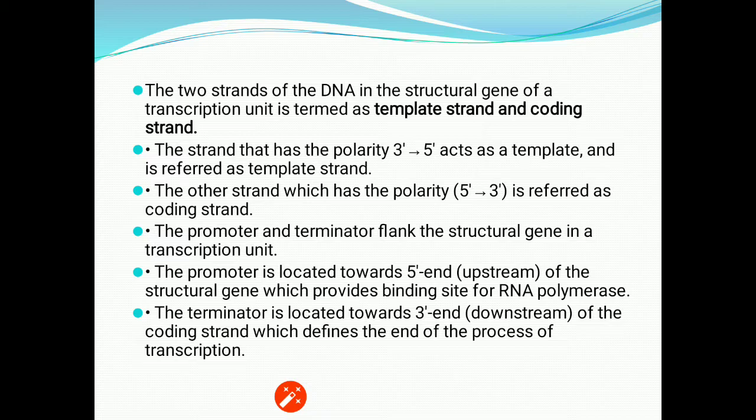The promoter and terminator flank the structural gene in a transcription unit. The promoter is located towards the 5 prime end of the structural gene and provides the binding site for RNA polymerase, and the terminator is located towards the 3 prime end of the coding strand, which defines the end of the process of transcription. So basically, the location of the promoter and terminator is decided by the coding strand, while the template strand forms the RNA.